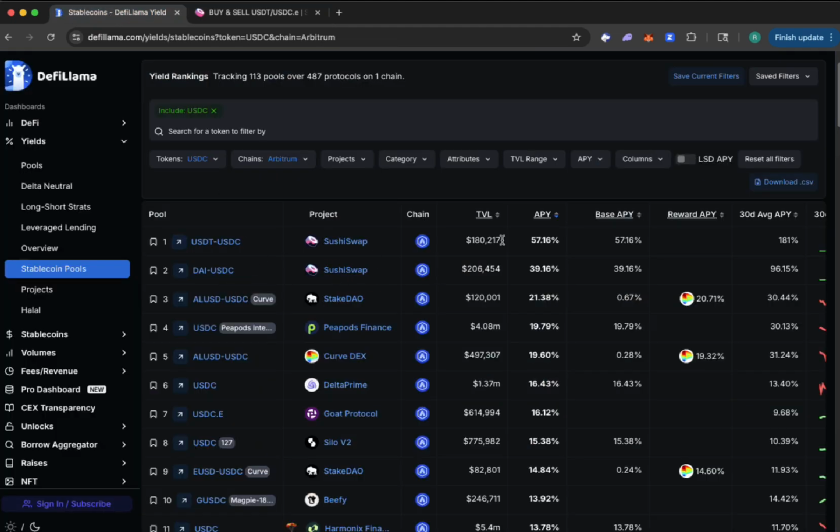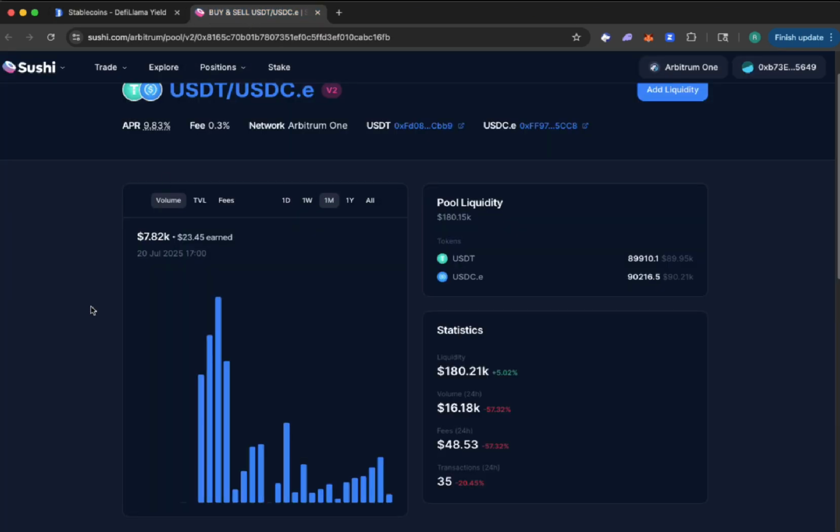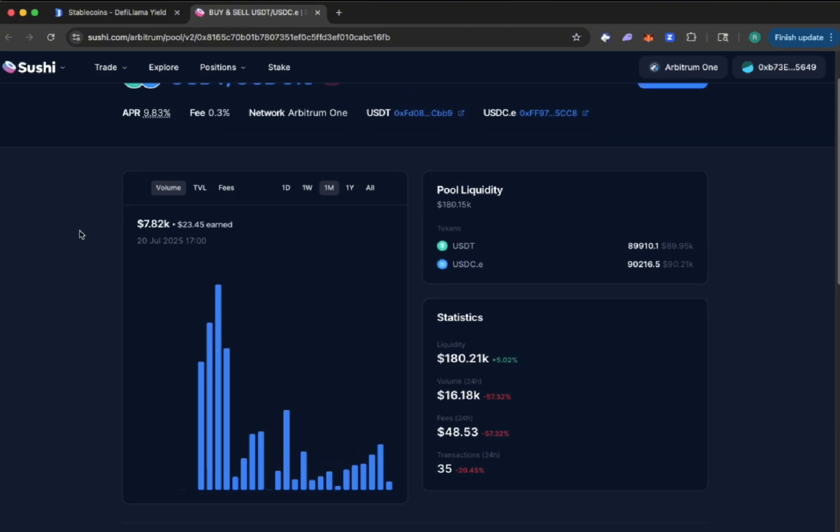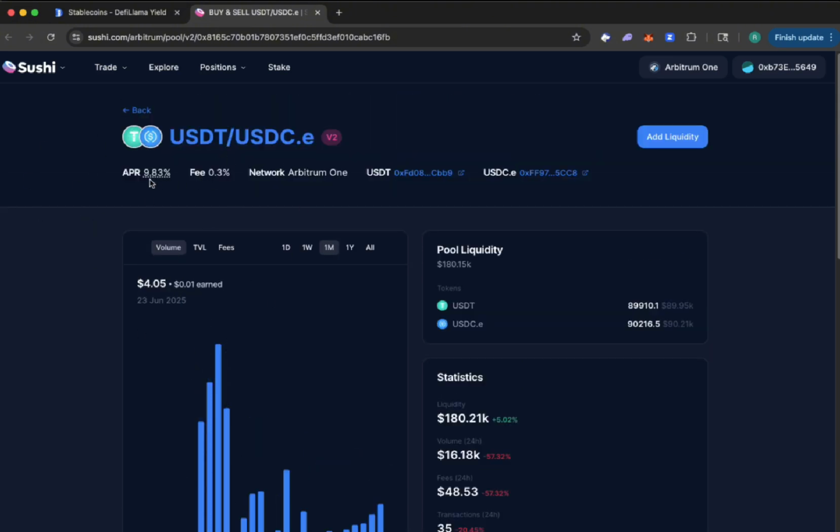We saw on DeFiLlama there was 57% with an average of 181%. So a lot of times DeFiLlama just gets things wrong, or it's just not perfectly up to date and accurate. So you always want to go to the website itself and check. 9.83% is still really good for a stablecoin pool.